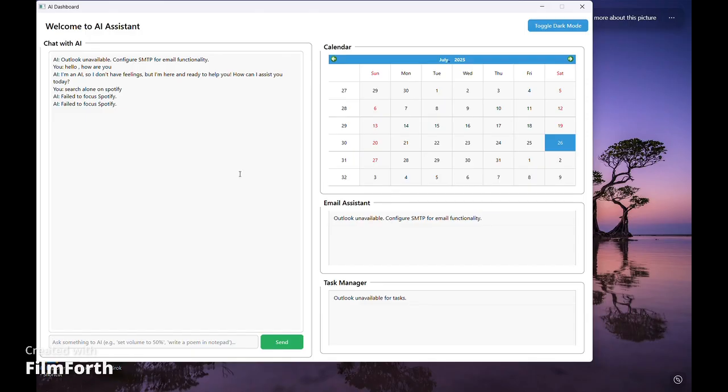What happens actually is that first we had searched something on, let's say, Spotify. Then the program focuses on Spotify to see whether the functions are happening clearly or not. Now as you know that we had closed the window of Spotify, so the program has nothing to focus on right now, hence it showed there that it had failed to focus on Spotify. It is just an algorithm related thing, nothing to worry about here.